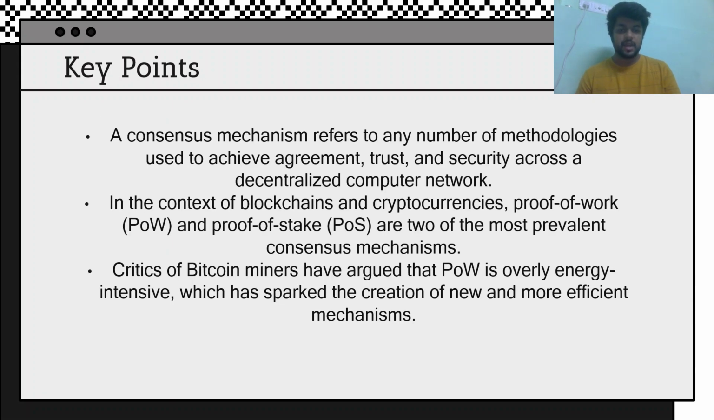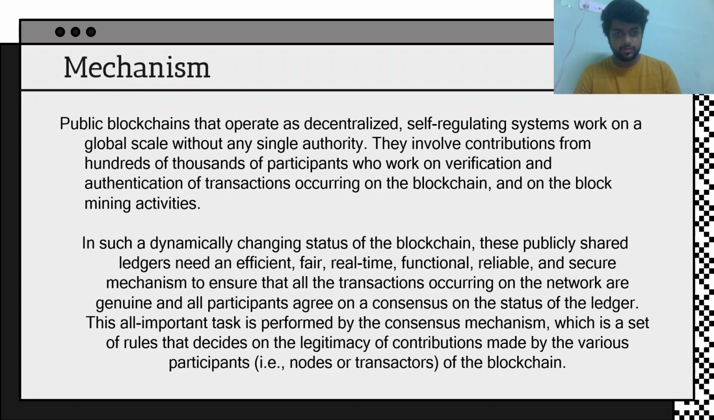A consensus mechanism refers to any number of methodologies used to achieve agreement, trust, and security across a decentralized computer network. In the context of blockchains and cryptocurrencies, proof of work and proof of stake are two of the most prevalent consensus mechanisms. Critics of the Bitcoin miners have argued that proof of work is overly energy intensive, which has sparked the creation of new and more efficient mechanisms like proof of stake. So this is the gist.